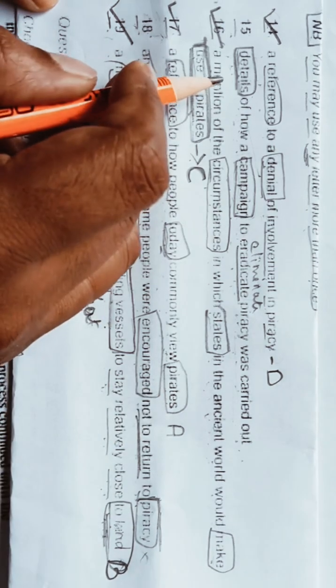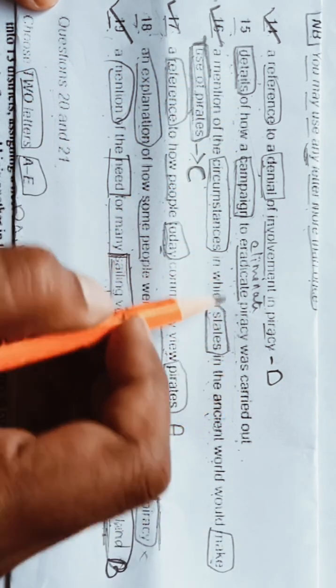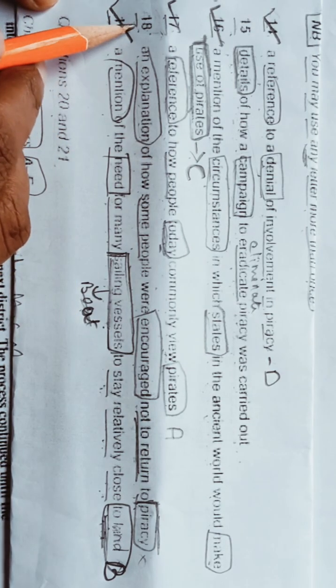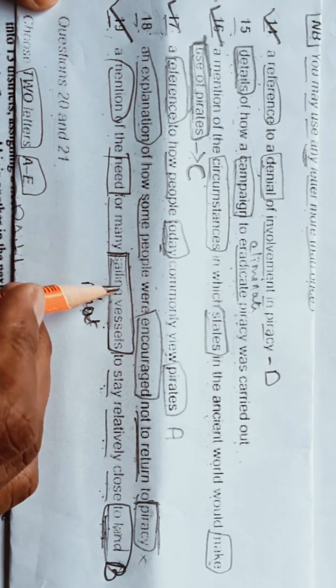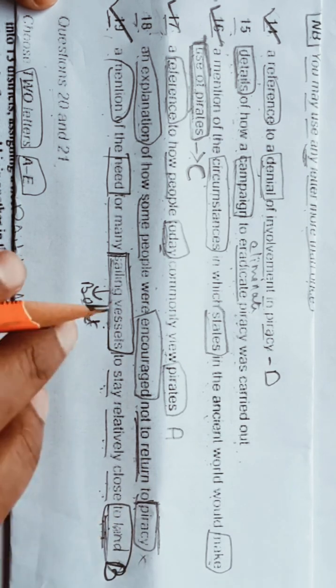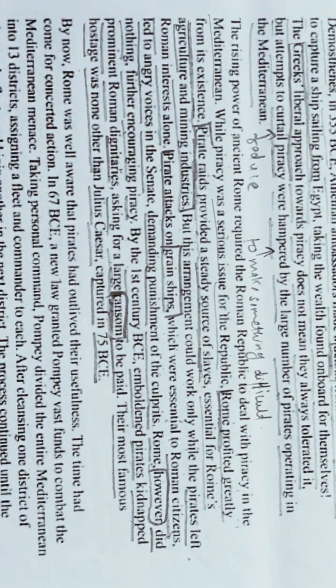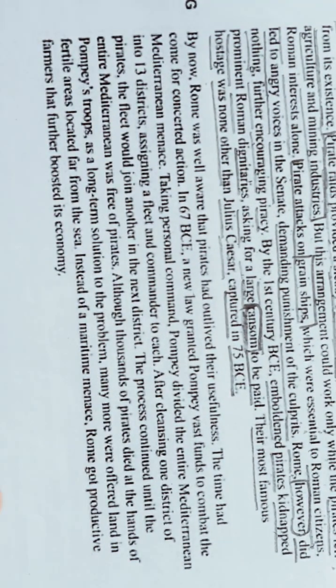So details of how a campaign to eradicate piracy was carried out. No, we are not getting anything like this. 18, an explanation of how some people were encouraged not to return to piracy. So this thing also we are not getting. So we will move forward towards our G paragraph. Okay.